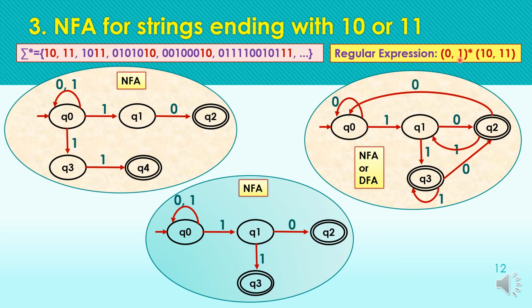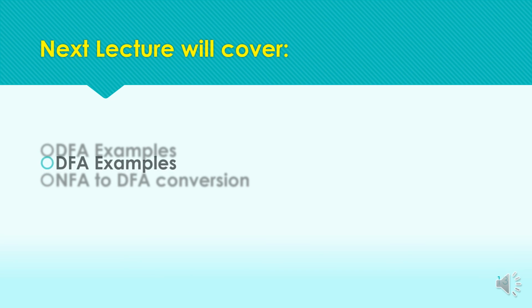This is the regular expression for the statement: any number of 0, 1, any combination of 0, 1 or no symbol at first in the sub expression here, and the pattern should end with 10 or 11, because we do not have the star over here. So the occurrence of this second pattern is a must, and the string should end either with 10 or 11 for acceptance. In the next lecture we will be covering more practice questions of DFA and the process of converting a given NFA to the DFA.